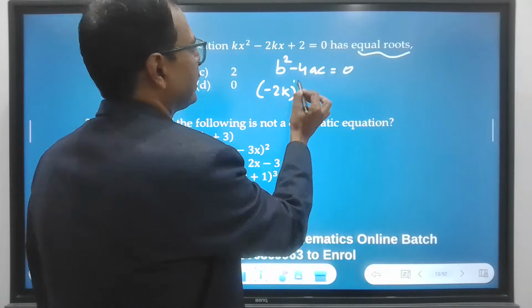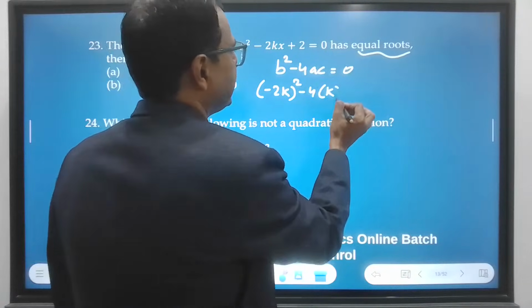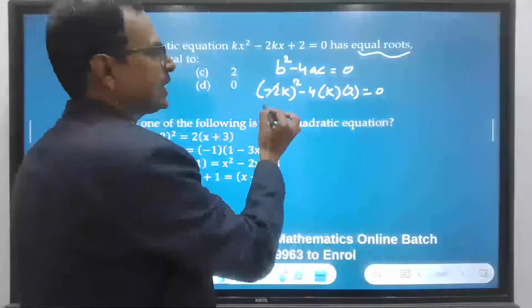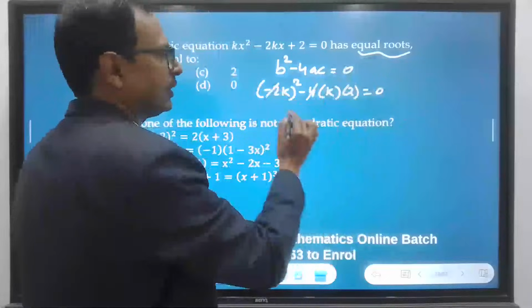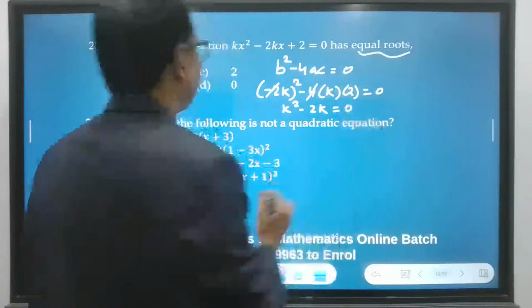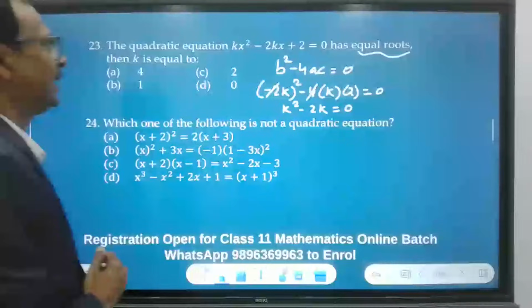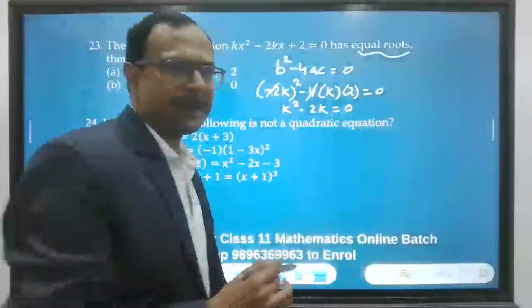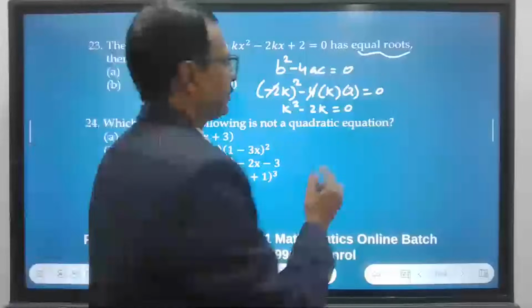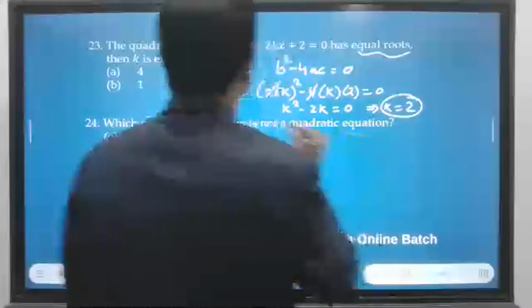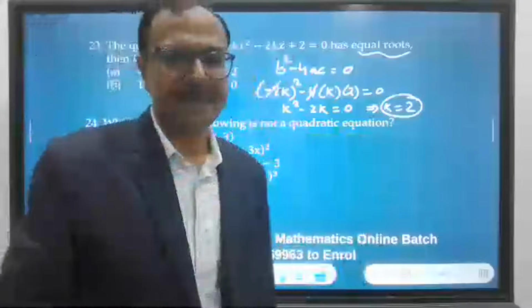b square minus 4ac is 0. Minus 2 square is 4, cancels the 4 throughout. So k square minus 2k equal to 0, right? And the value of k which you will obtain from here, a k also you can cancel through, and therefore the value of k which you will obtain will be 2. So the answer is C.